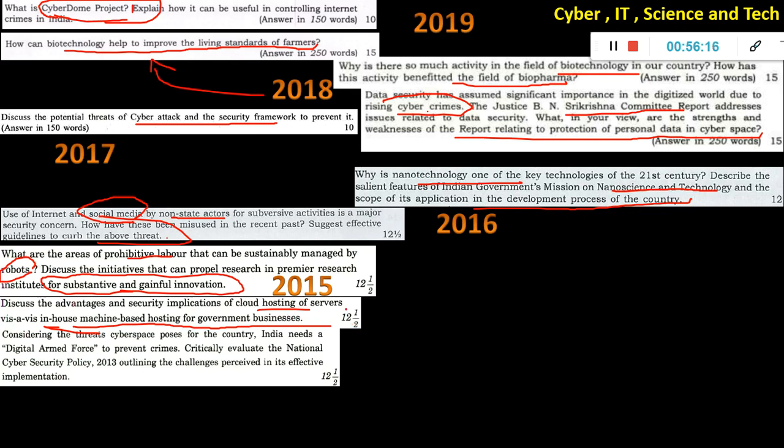For that, don't overdo science and technology. Considering the threat cyberspace poses for the country, India needs a digital armed force to prevent crime. Critically evaluate the national cyber security policy. Okay, so here they are asking national cyber security policy.